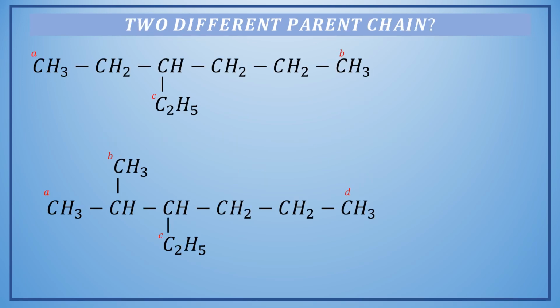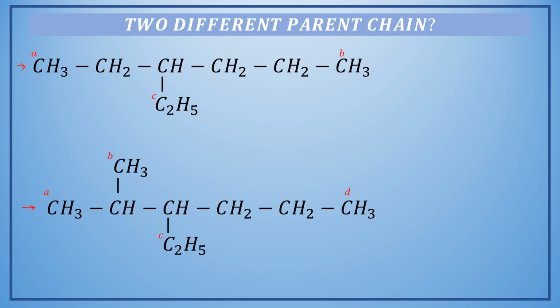We have seen a number of examples in which multiple chains were possible, but all the chains were similar in every manner. We have completed naming compounds like this in which we were finding multiple chains. Now let us see this particular example in which there may be two different parent chains.